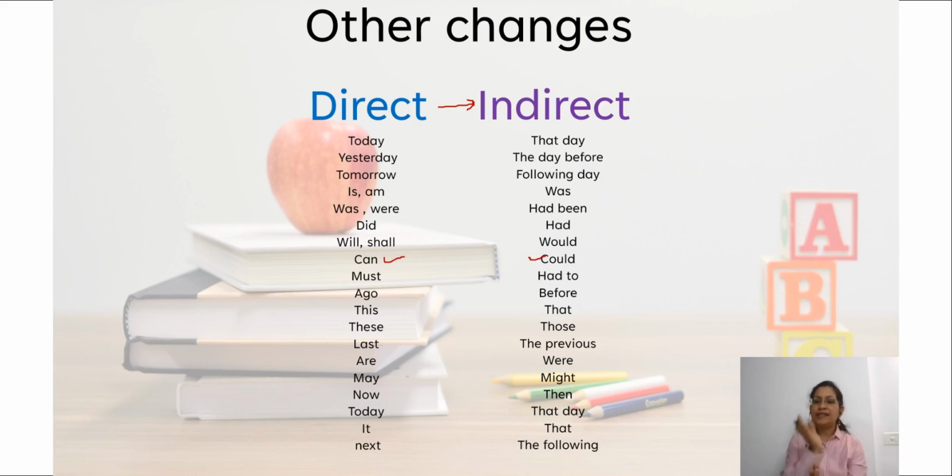Just go one step behind, right? They just go one step behind, like your simple present becomes simple past. So simple past becomes past perfect. So this is how it changes, as it's been summed up in this table.